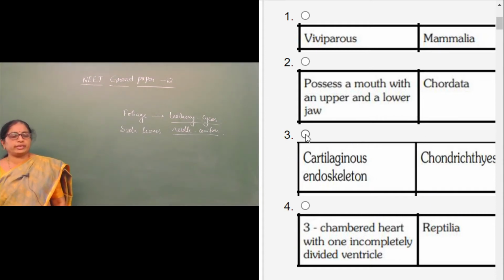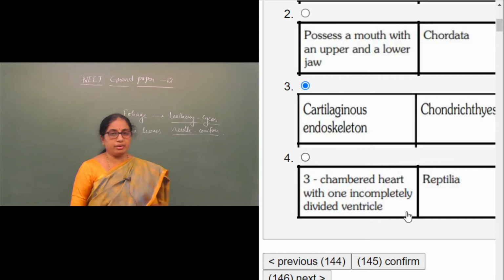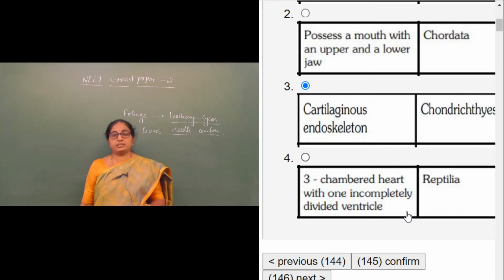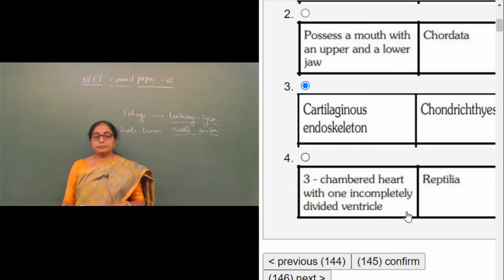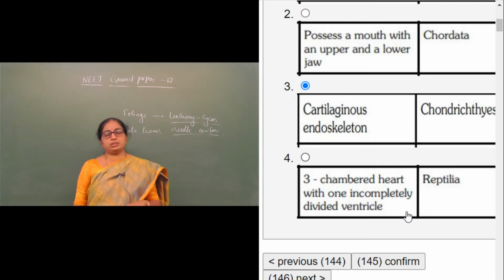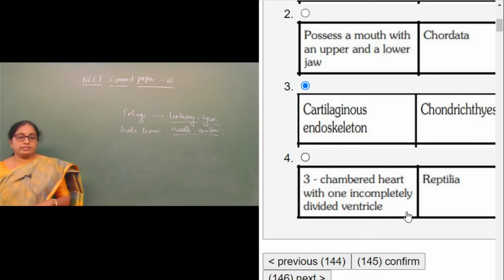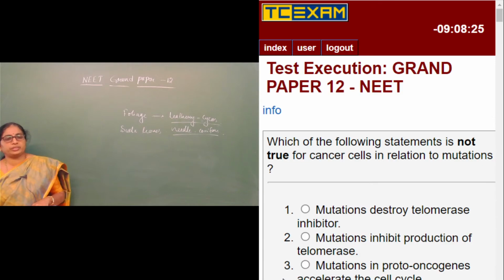In the fourth case, let us check it out also. A three-chambered heart with one incompletely divided ventricle is seen in reptiles except in crocodiles, because crocodiles have a four-chambered heart. Therefore, this is not always true, and this cannot be the answer. Therefore, the third option, cartilaginous endoskeleton, chondrichthyes, is the right answer. Moving on to the next question.